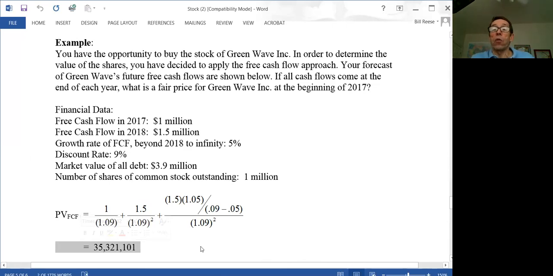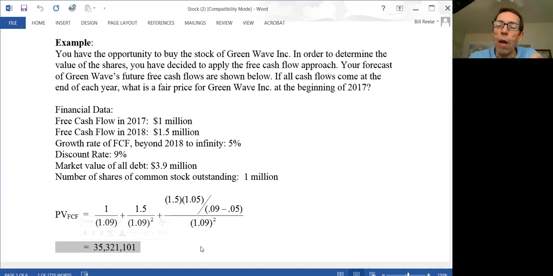Now, our goal of this exercise is to be able to come up with a price of the stock. So if this is the money that's available for the stockholders and the bondholders, what I have to subtract from that is the value of the debt. In other words, this is the enterprise value. We talked about that before. The enterprise value is the value of the stock plus the value of the debt. So this is the value of the stock plus the value of the debt. Now, you're supposed to subtract out the amount of cash you have on hand. But let's assume there's 0 cash on hand. If there's 0 cash on hand, then this is the enterprise value of the firm.